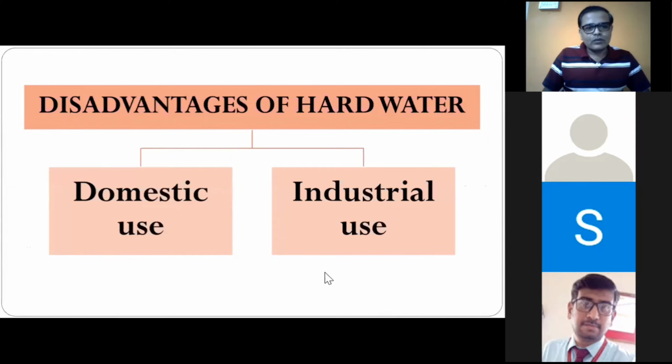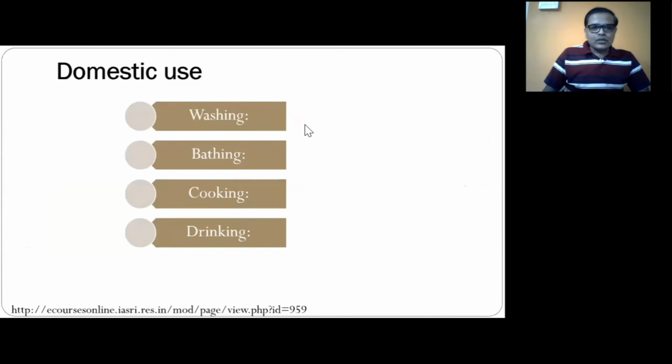Now, we know that water is mainly useful in domestic applications or industrial applications. So we have to see the disadvantages of hard water in domestic use and industrial use. Okay, so let us see one by one. These can be various domestic uses of water: washing, bathing, cooking, drinking. As I have mentioned earlier, if you are washing the clothes or utensils, the cleansing action is required. Much foam should be formed, otherwise the cleansing action will be reduced. How much lather is being formed is very important in cleansing or washing things.